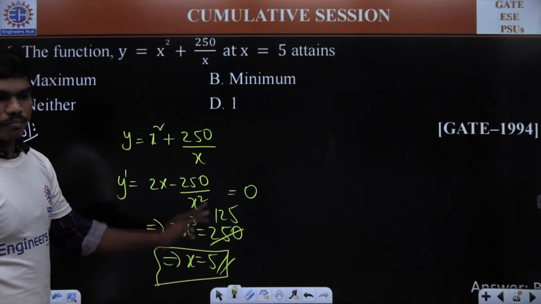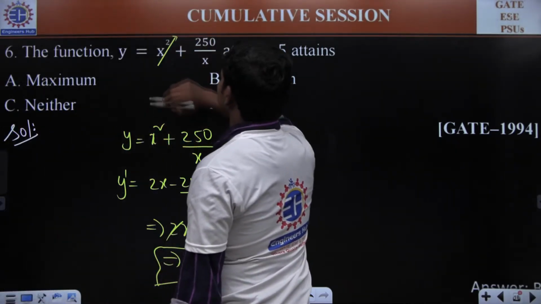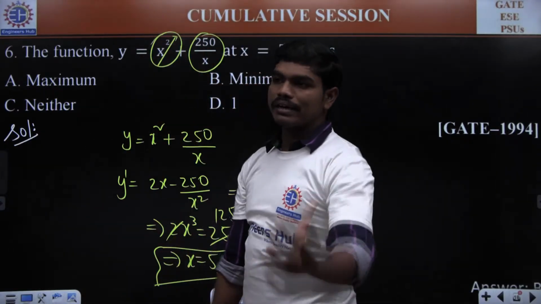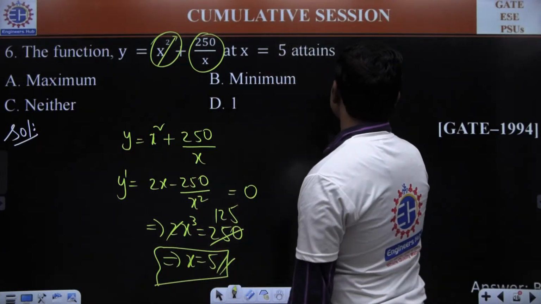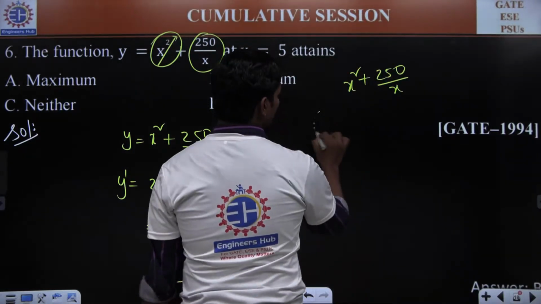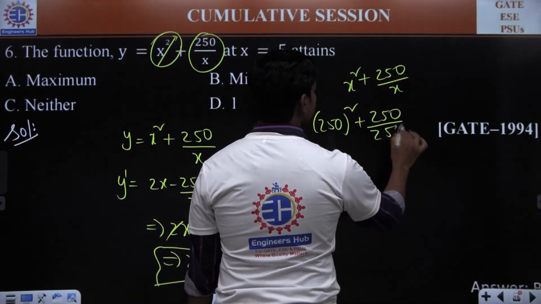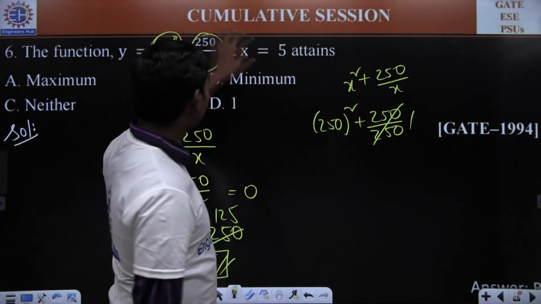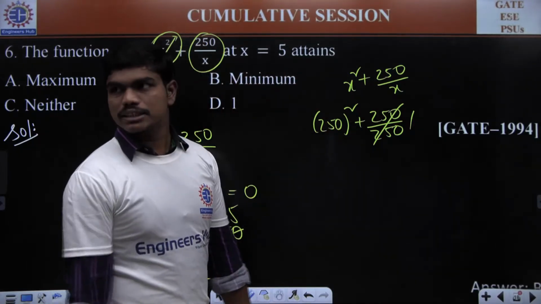Now, at this only stationary point, you need to know whether this function will give you a maximum or a minimum. Undoubtedly, one thing you can tell, look, as you keep on increasing this x after 5, even though this value is getting decreased, this value will increase very rapidly, correct? This is what you can feel. Normally, if you observe this function, we have something like x square plus 250 by x. Now, let us suppose I put x is equal to 250, then 250 whole square plus 250 by 250. Can you see this answer is very big, which means the answer is something more than what you will be getting when you substitute x is equal to 5. So definitely this x is equal to 5 is not a maximum for this function.